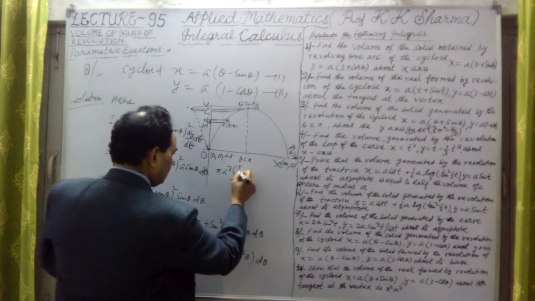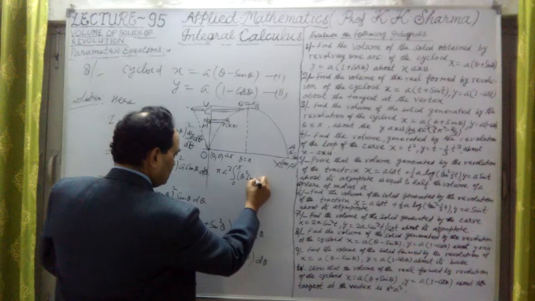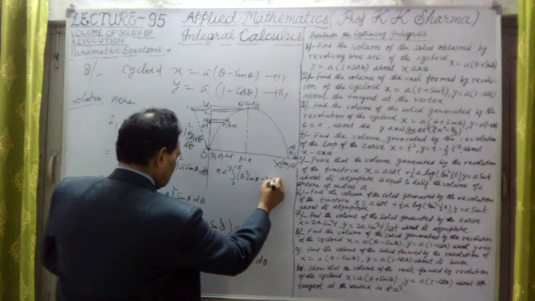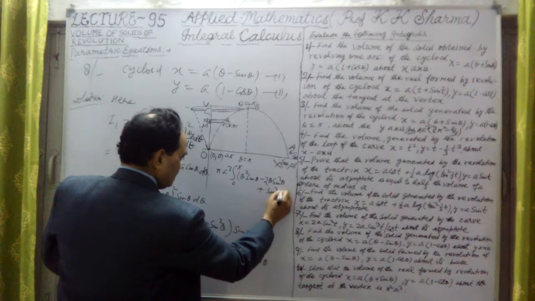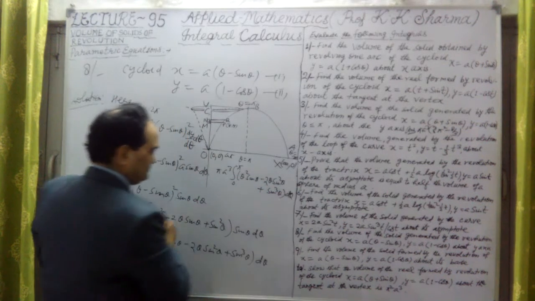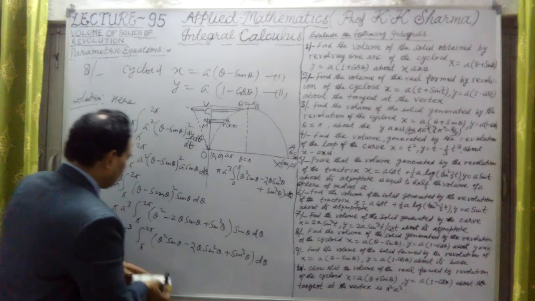The total value is theta square sin theta minus 2 theta into sin square theta plus sin cube theta into d theta. Now let me take them separately.